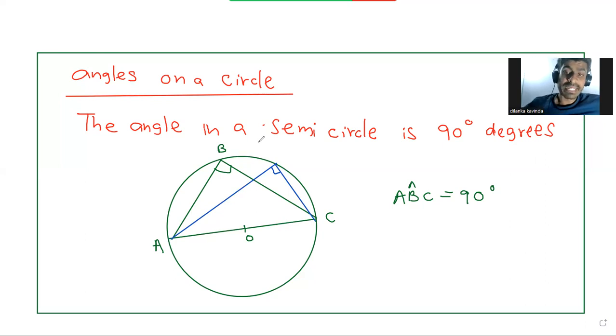The angle in a semicircle is 90 degrees. I will do only two theorems. Now I'm doing two theorems, this one and one more.